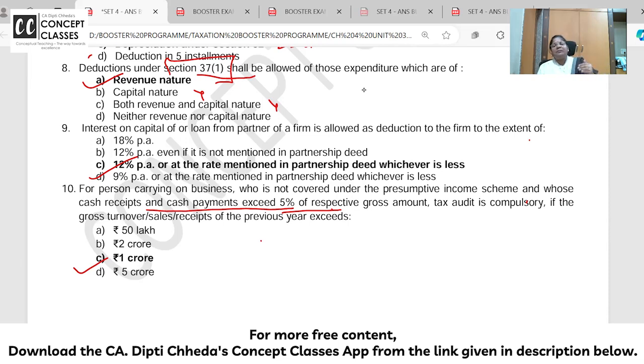If cash receipts and payments are less than 5%, then the limit will go up to 10 crore. But because cash receipts and payments are above 5%, he has to go for tax audit if his turnover exceeds 1 crore.